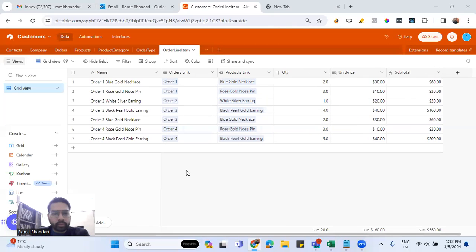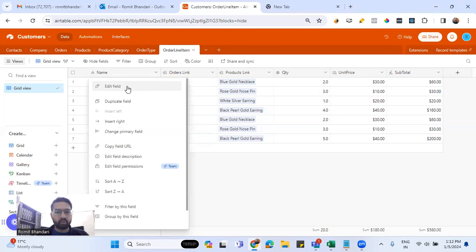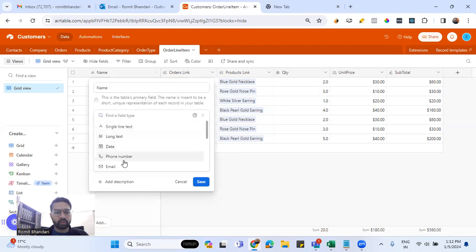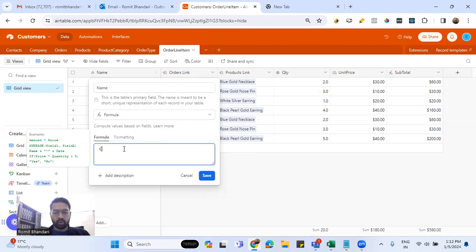If I have to put the name as a linking between orders and products in this particular table, what I can do is create a formula field here, and concatenate.